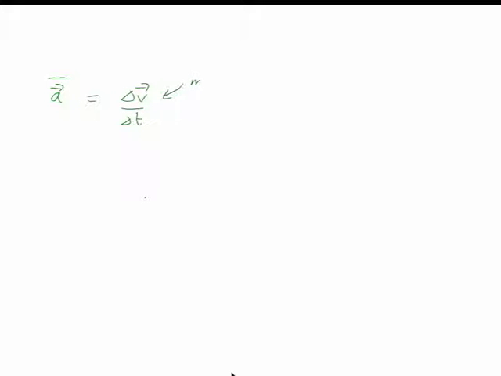This is in meters per second, and this is in seconds, so meters per second divided by seconds is meters per second squared, right? So the right answer was B, because the units are meters per second squared. That was a little trick there.